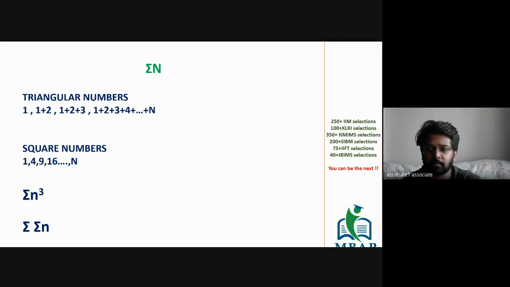Okay. People out here, can you all see the screen? Yes or no? You are unable to see the screen. Okay. Can you all see the screen now? You all can see sigma n or triangular numbers, right? Okay. Perfect.